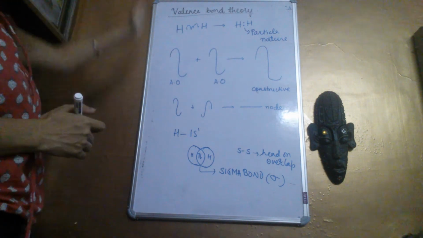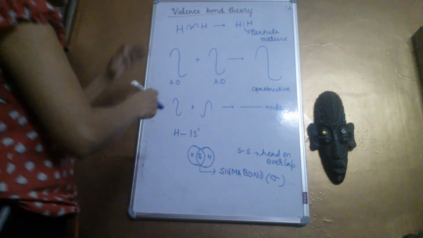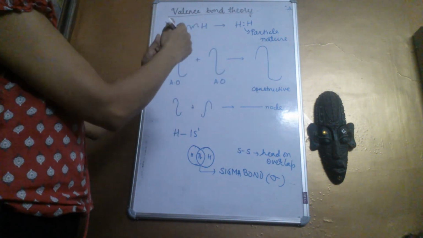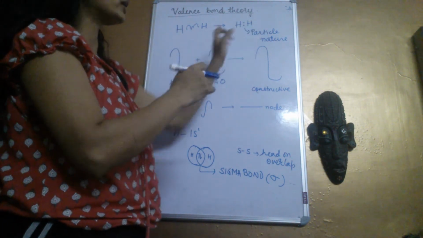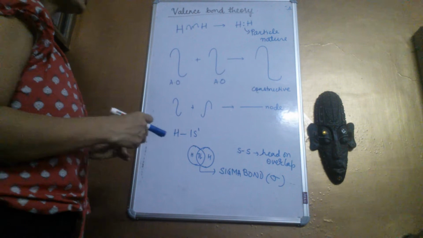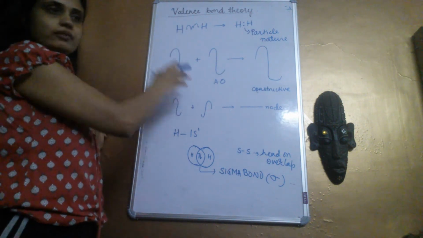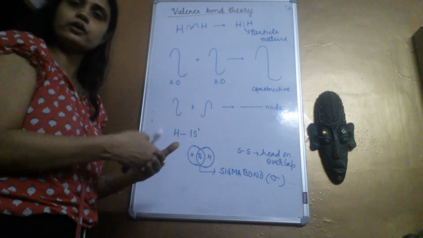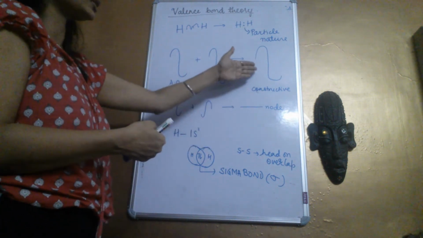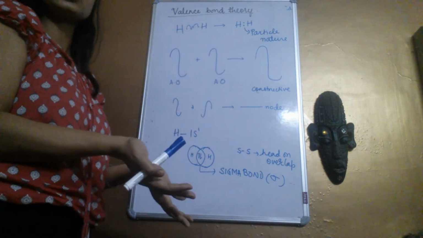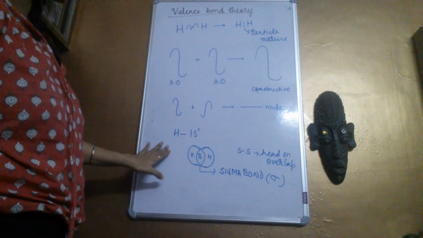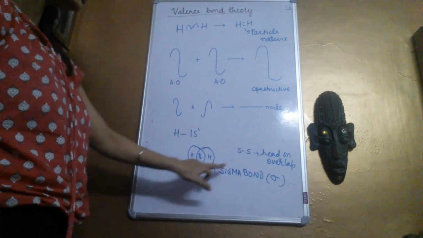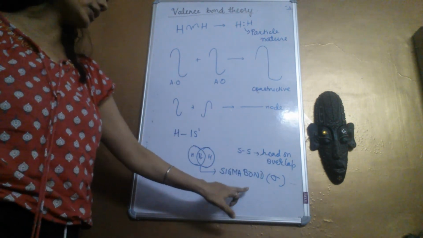So quickly a recap of what is on the board before I take this off. In the particle model of an atom, the electrons are pairing up and forming an electron pair between the two atoms, shared equally. This is the particle nature. Now according to the wave nature, there are atomic orbitals, so the electron is like a wave. When the two atoms come closer for bonding, these atomic orbitals overlap. And what is the kind of overlap? It is constructive, which leads to electron density between the two atoms. Now, taking the case of hydrogen, which is 1s1, this hydrogen molecule is formed by the overlap of the 1s orbitals. Such kind of overlap is called head-on overlap, and this results in a sigma bond.